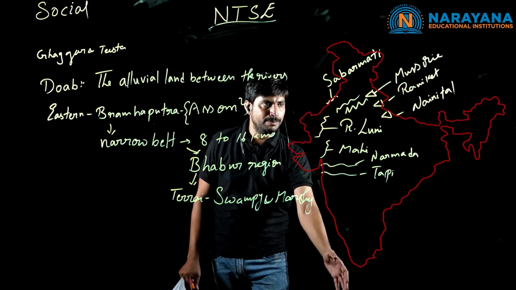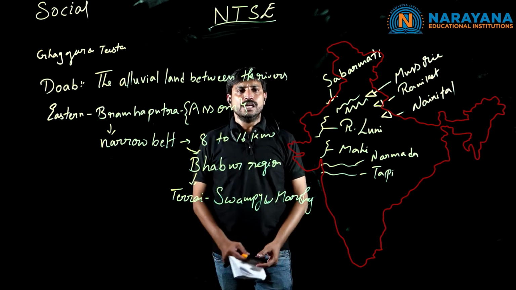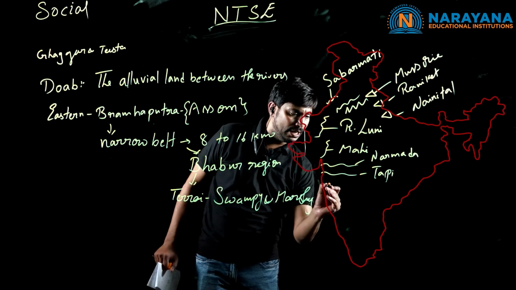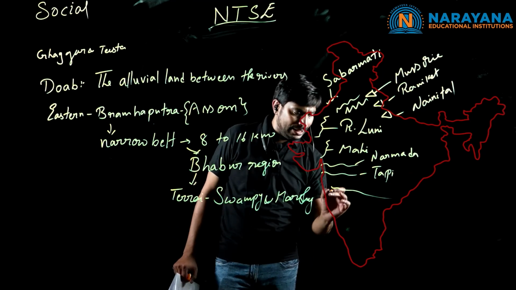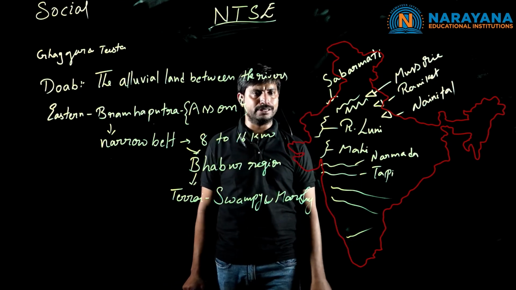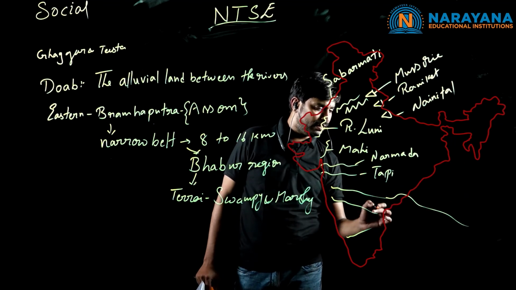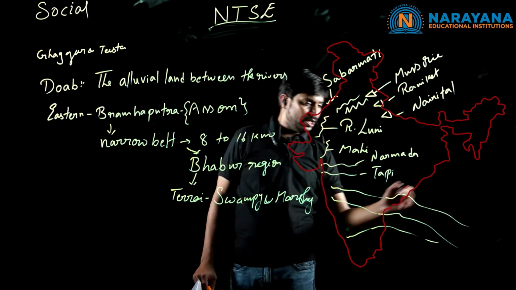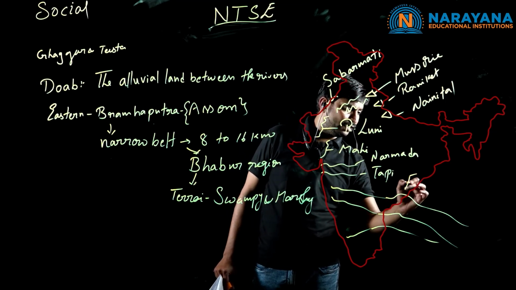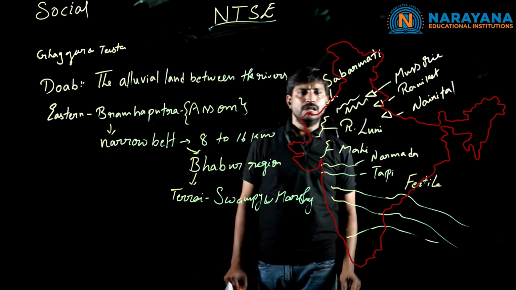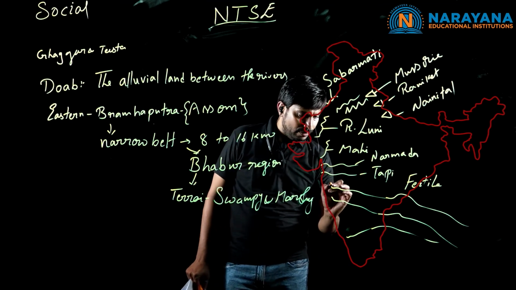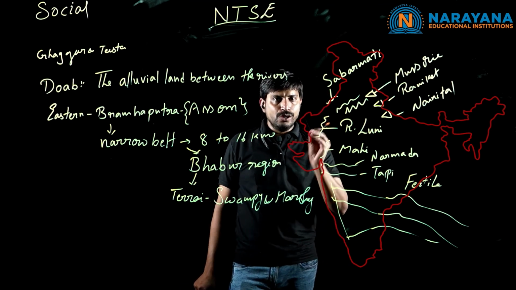If you go through the western part, the majority of the rivers originate in the west, like river Godavari in Nasik, Maharashtra, Trimbakeshwar. Another river, Krishna. If you go through Karnataka, we have one more river, river Tungabhadra. These rivers merge into the Bay of Bengal. If you observe clearly the movement of the rivers in these regions, the fertile soil is carried, and at the same time the river water is used for agriculture. But coming to the western part, only a few rivers are used.